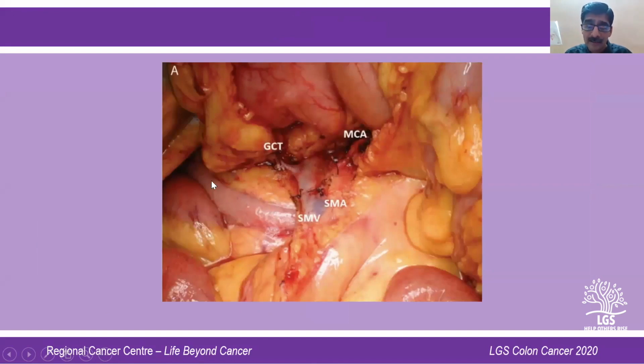You can see that this is the second and the third part of the duodenum, the superior mesenteric vein, and the superior mesenteric artery. So you should not confine yourself to the lateral border of the superior mesenteric vein. You should go on to the surface of the superior mesenteric vein and artery, and this area forms what is known as the D3 station. And if you can see, this is the lower border of the pancreas, and this is the plane that you develop for a Whipple's resection. So this area should be cleared, and all these nodes should be taken to qualify it